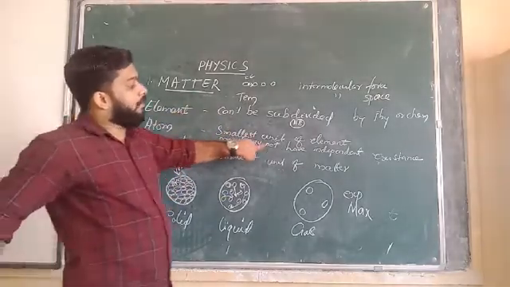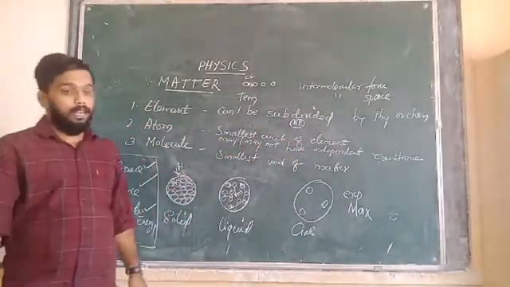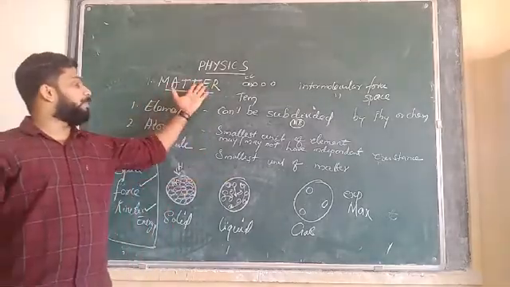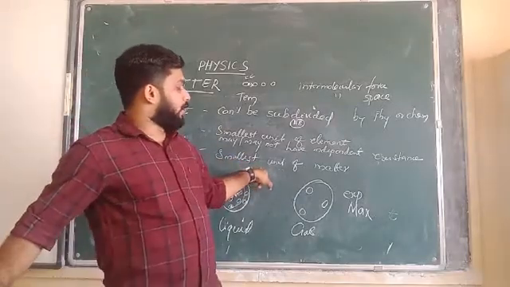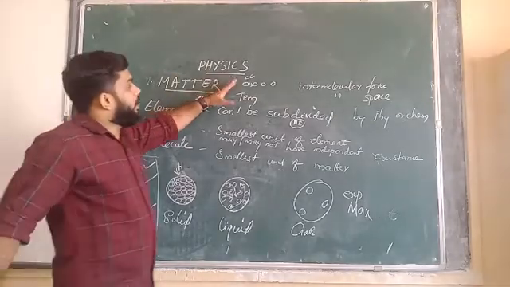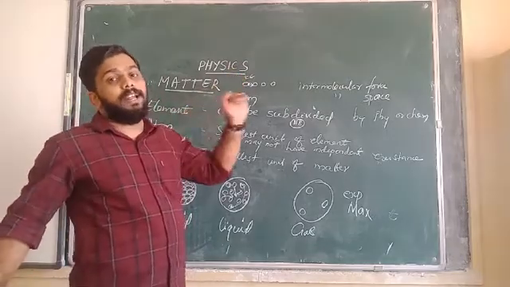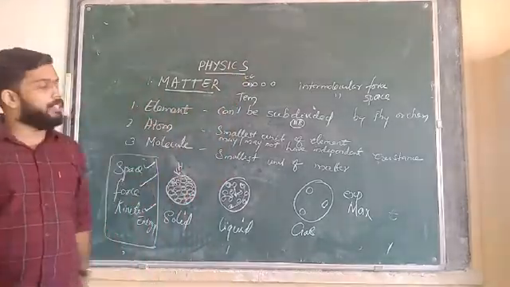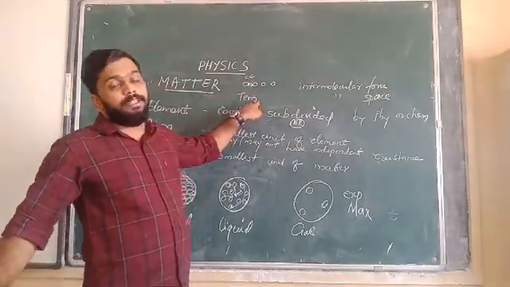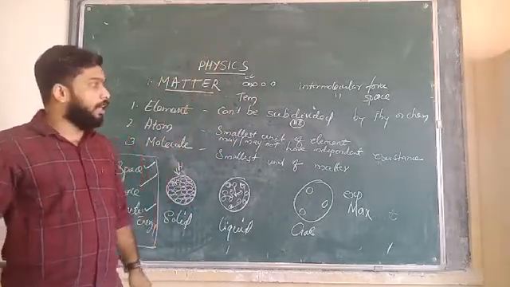An atom may or may not have independent existence, but it will participate in the chemical reaction. Then a molecule is the smallest unit of matter, it will show all the properties of matter, and it can exist independently. Then we studied the kinetic theory of matter: all matter is made up of tiny particles, these particles have kinetic energy, and this kinetic energy is directly proportional to the temperature. When the temperature increases, the kinetic energy increases, and when the temperature reduces, the kinetic energy also reduces.